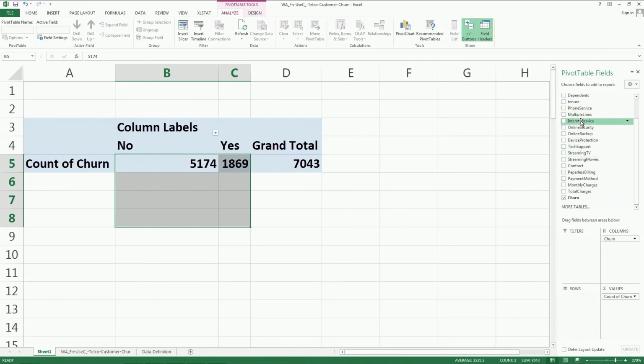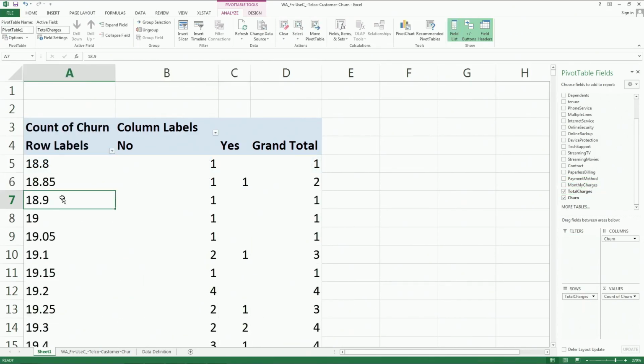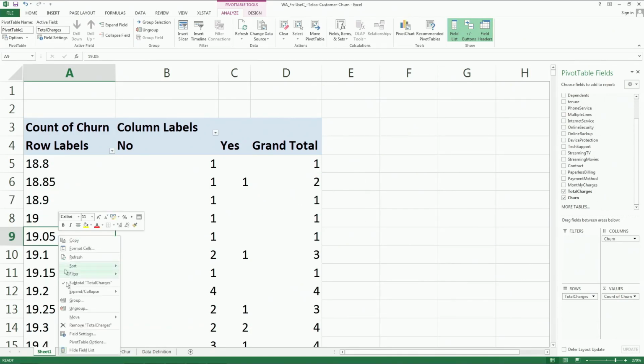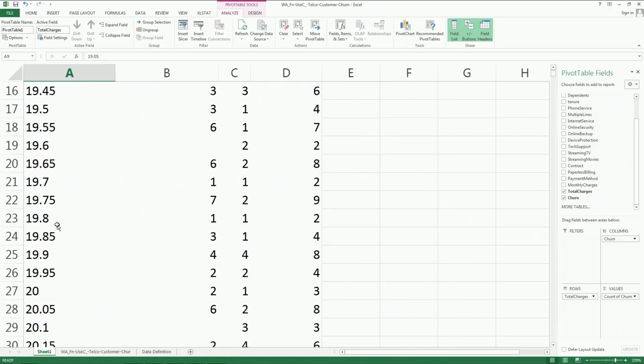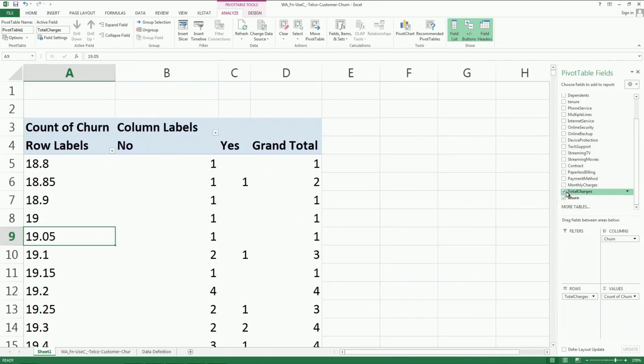Then if I say monthly total charges, how much you charge, and if I then group this one, it is saying that I cannot group this one. I am not sure why, because it is continuous data I think.